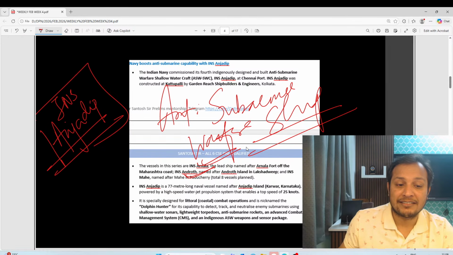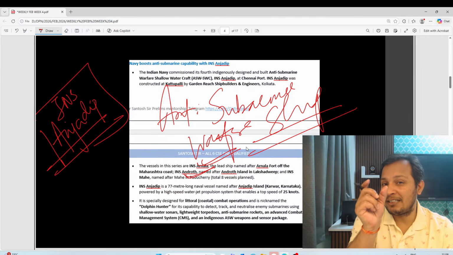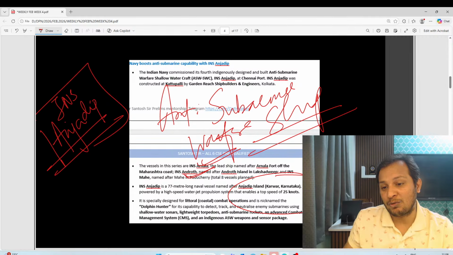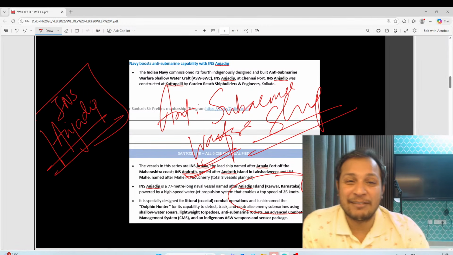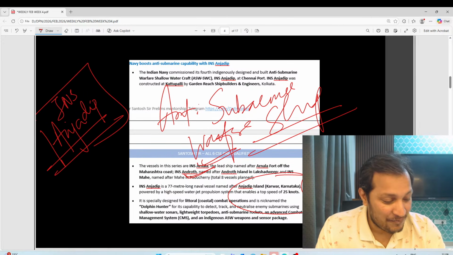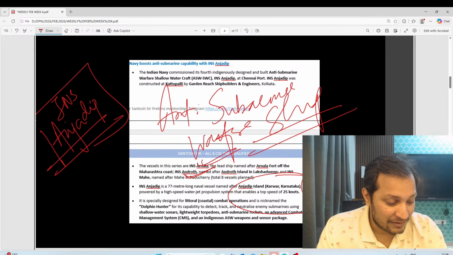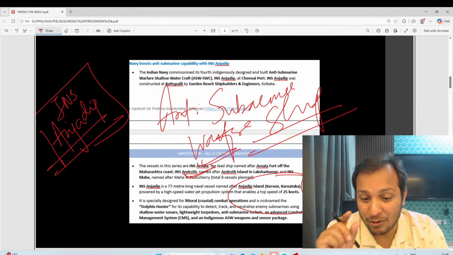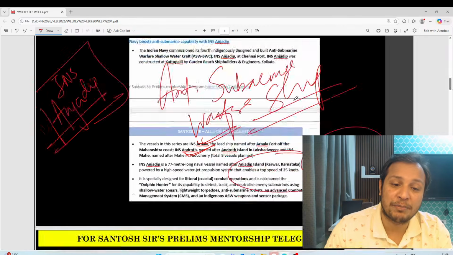Anjadeep is basically an island in Karwar, Karnataka. Karwar is a very important location. People from Karnataka must be knowing it. Karwar, okay, this is very, very important. Karwar is an important map location. Let us move on to the next topic, guys.